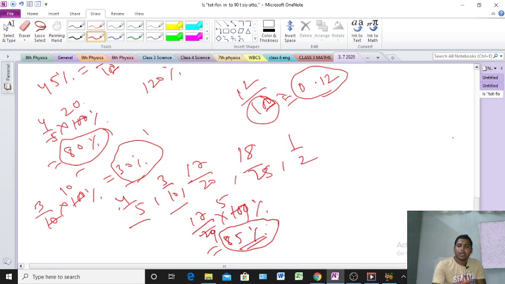Okay. Now 18 by 25 into 100. 25 4s are 100, and 18 into 4 is 72, that means 72%. Okay, clear? Next 1 by 2, 1 by 2 into 100%, that means 2 50s are 100, that means here we are getting 50%.